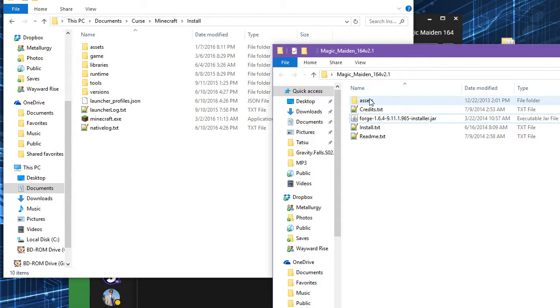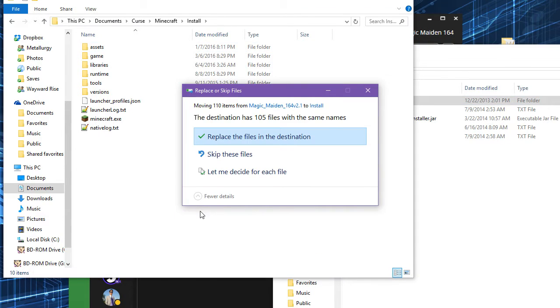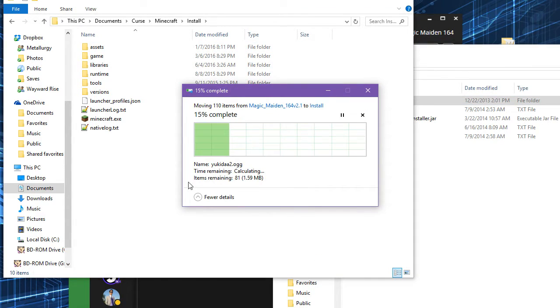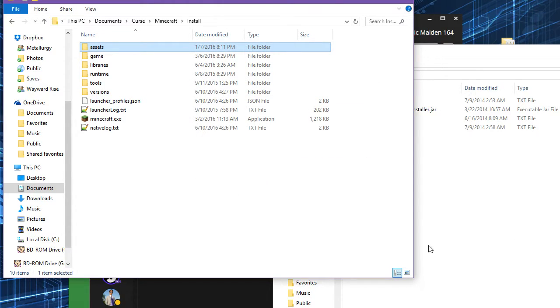So, if you want to get the maid mob sounds working, you actually go to the Curse Minecraft install folder. This will not interfere with anything else that you play. This will also work to have the 1.7 version of Little Maid Mob as well. So, you drop those in there.